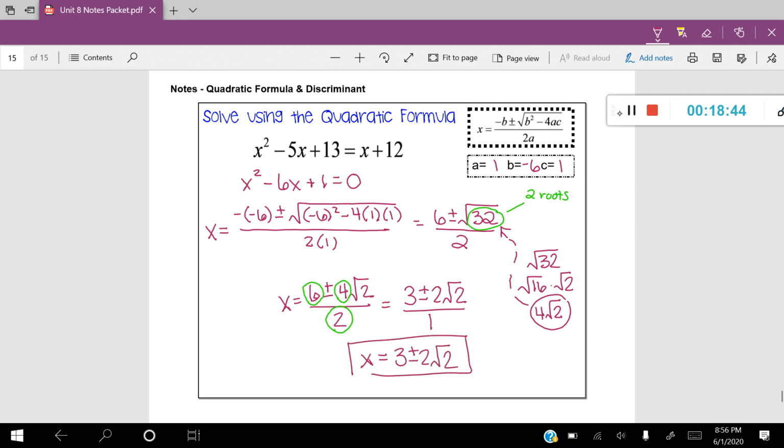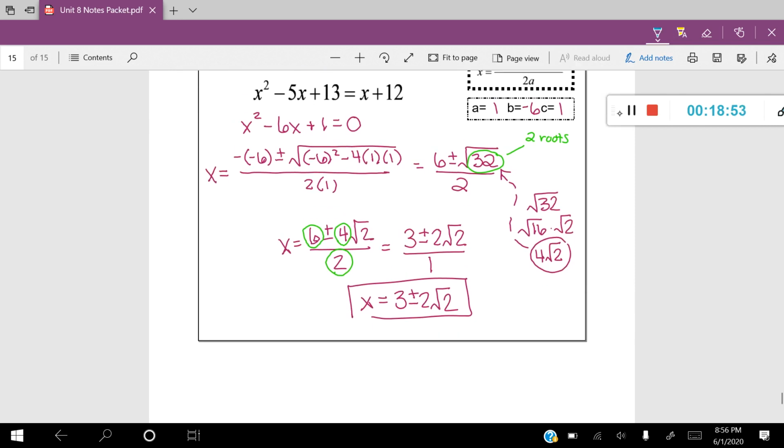And that is where your graph will cross your x-axis. Again, if you wanted to, you could write this in 2 different ways. You could say that x is equal to 3 plus 2 root 2, and then x is equal to 3 minus 2 root 2. If you wanted to do that, that is perfectly fine.